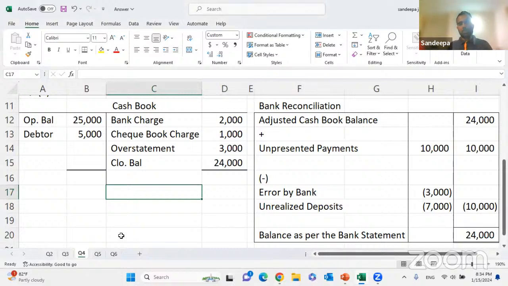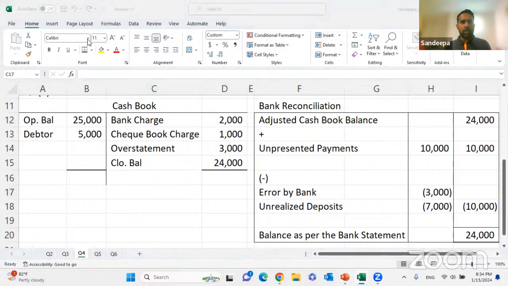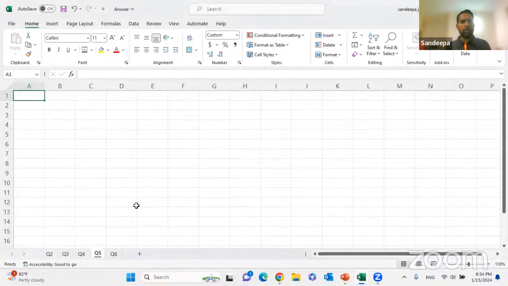Correction of errors. Okay. Right. So we are moving towards question number 5 then.